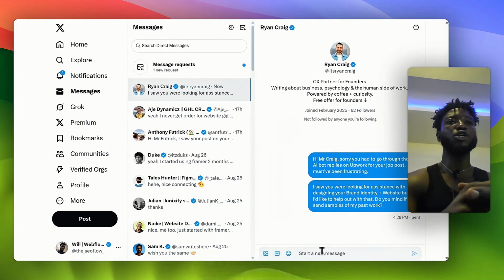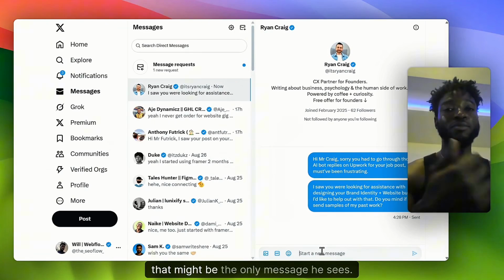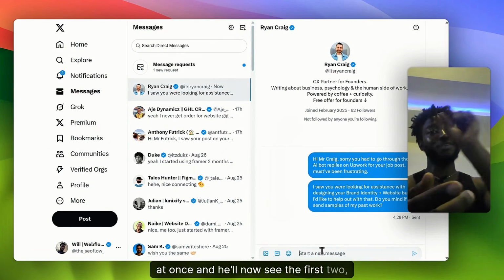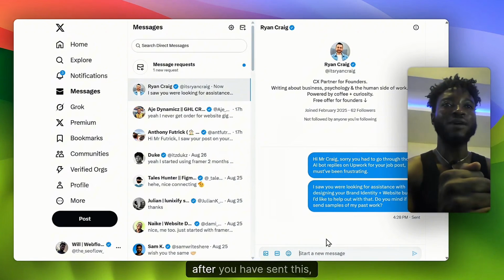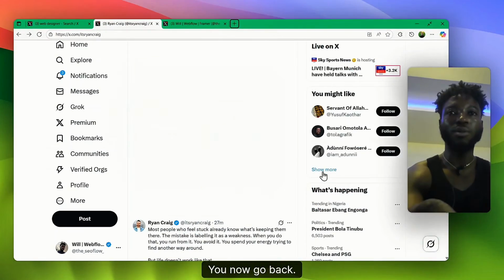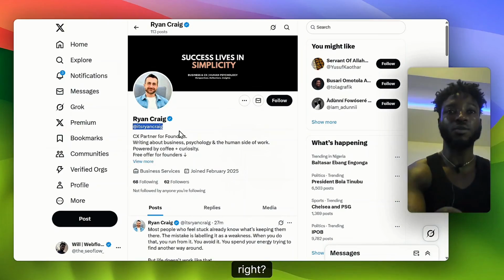Hopefully he sees it. So what do we do now? Another thing you have to be careful with is that when you send the second message, it might be the only message he sees. So sometimes it's better to just send everything at once, and he'll see the first 2 or 3 lines. After you have sent this, you don't just say, oh, I've messaged him, no. You go back, and you look for his Instagram, right?